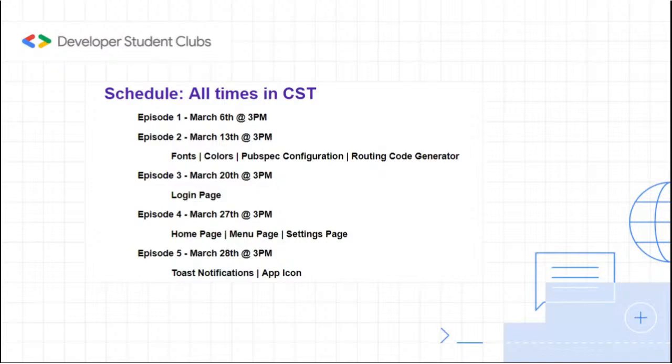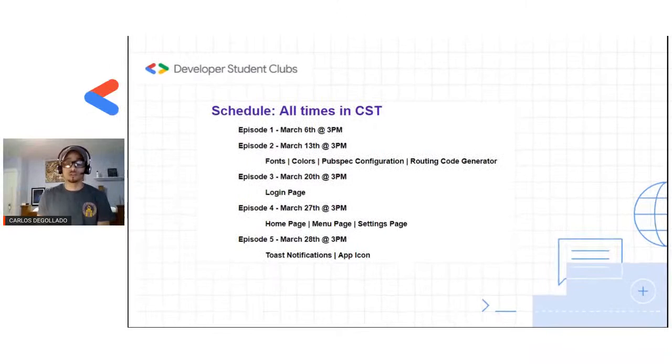So yeah, we're just going to go quickly into this. Episode 1 is going to strictly be covering the fonts of our app, the colors, as well as Pubspec configuration. Now you're probably wondering what Pubspec is. If you're not familiar with it, we're going to go over that in a second, but it's simply configuring your app. We're also going to be going over our routing code generator. When we create navigation for our app using AutoRoute, it comes with a built-in code generator, so we do minimal coding, and it creates tons of code for us automatically that we can use, which is a great feature. It makes routing so much easier in your app, which is why we decided to show you all how to use it here. So these are just going to be basic setting up of our app.